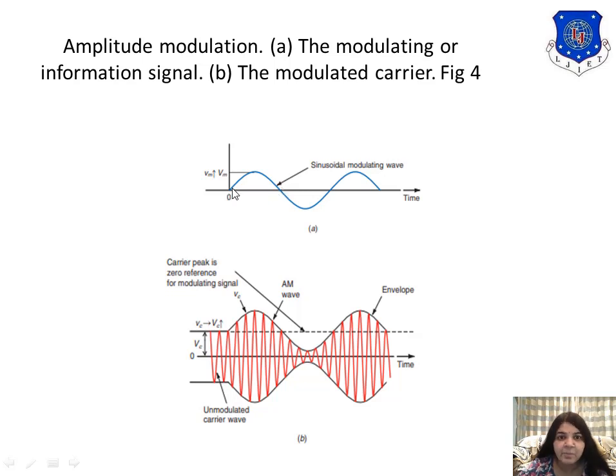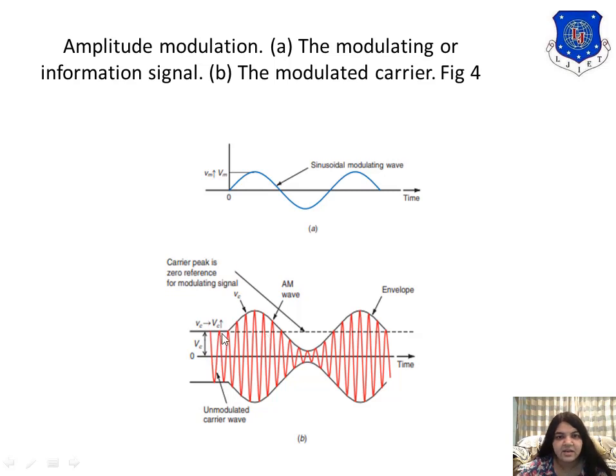So here you can keep in mind, as the amplitude of the modulating signal increases, the amplitude of the carrier signal increases or decreases accordingly. So here we have the response on both sides of the reference line.